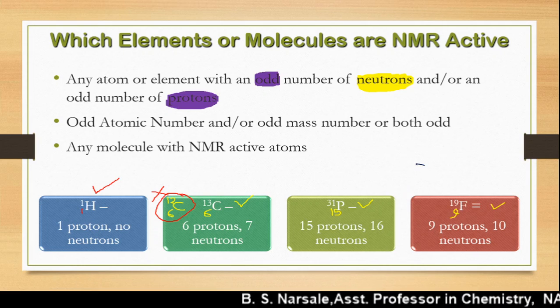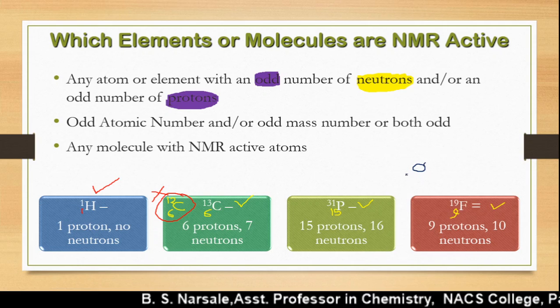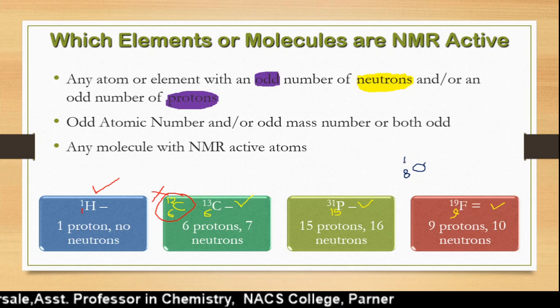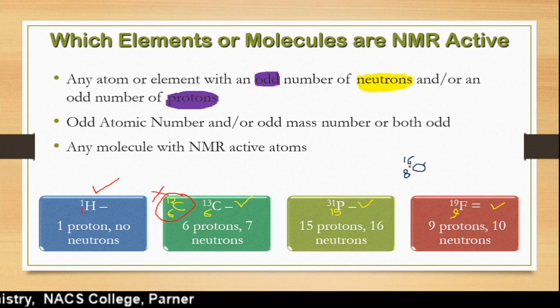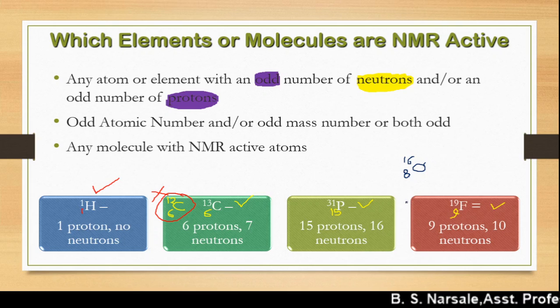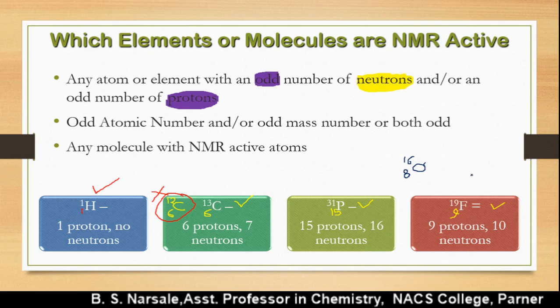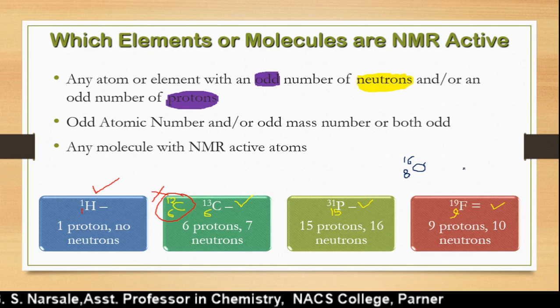Oxygen has atomic number 8 and mass number 16. What is there in the oxygen? Both are even, so oxygen-16 does not have a nuclear spin. Its I value will be 0.